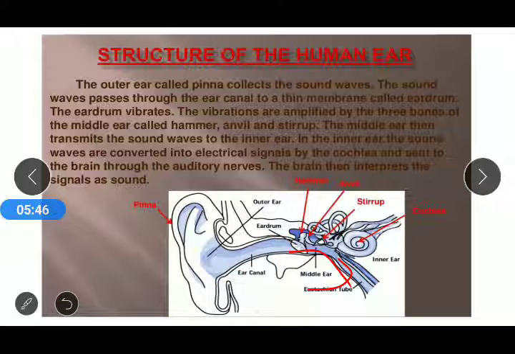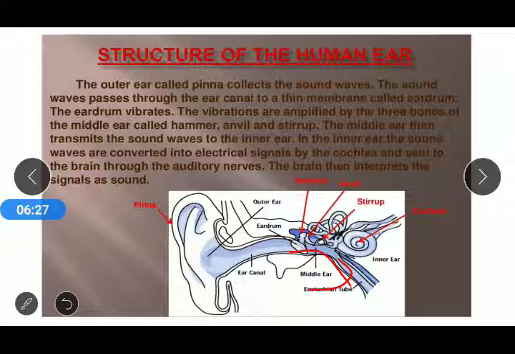In the inner ear, the sound waves are converted into electrical signals. That is a very important thing: whatever we have sensed, whether we have seen, smelled, listened, or tasted, all these things have been converted into electrical signals, and then only the brain can easily detect the different senses. So hearing is also another sense, which can be detected by the brain through electrical signals.